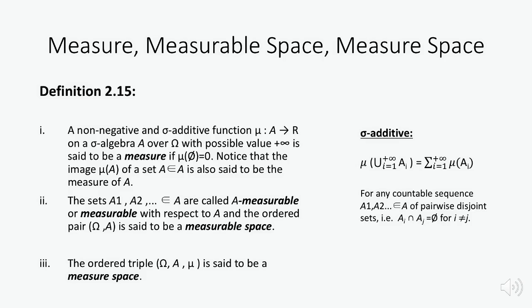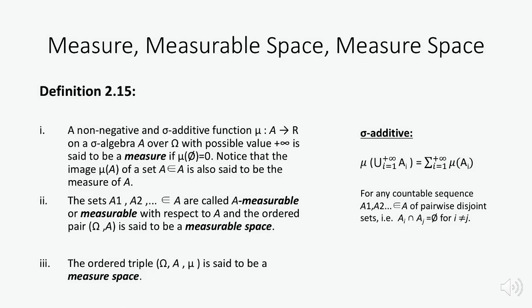According to Definition 2.15 from the lecture notes, a measure is a non-negative and sigma additive function, where sigma additive means that a mu on sigma algebra A on omega, with possible values of plus infinity, for any countable sequence, which again means any finite or countably infinite sequence of sets from a sigma algebra that are pairwise disjoint. So the intersection of any two different sets from the sigma algebra is the empty set. Furthermore, the image of the empty set is equal to 0.